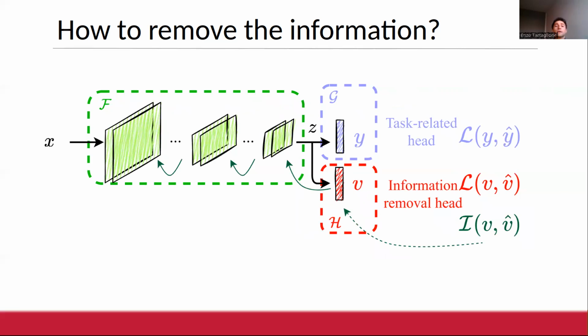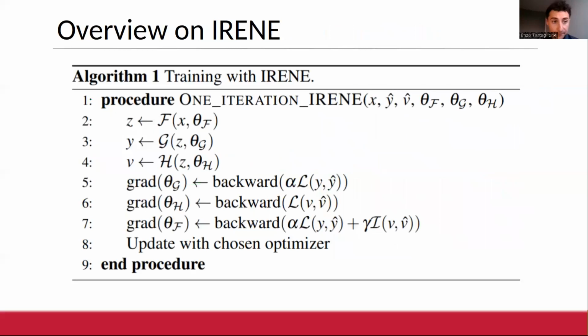For the mutual information term, we need to be very careful, because we need to backpropagate it through F, because we want to minimize this mutual information. But we do not want to perturb the extraction of the information from the information removal head. So we have to backpropagate it through H, but for H, we have no gradient contribution for the parameters. Namely, we backpropagate it through H, but the parameters are not updated in order to minimize I as well. We need to be careful about this step.